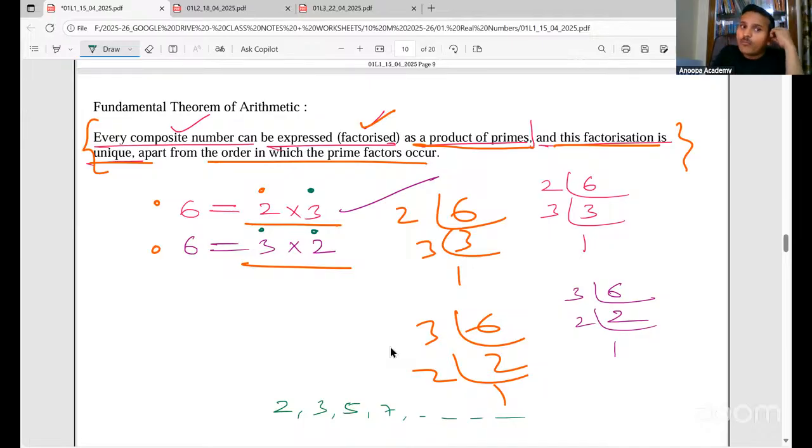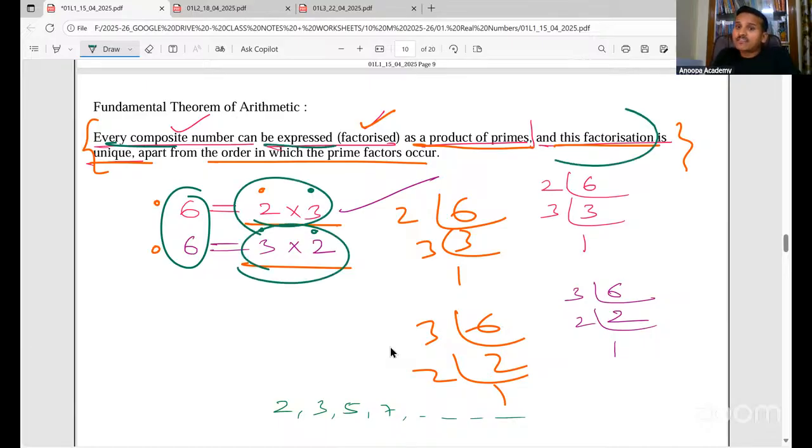So every composite number, even 6 is a composite number. Well, how do I know 6 is a composite number? Because it has more than 2 factors. More than 2 means 3, 4, 5, 6 like that. So every composite number we can express like this as a product of primes, and this factorization is unique. Why do we say this factorization is unique?